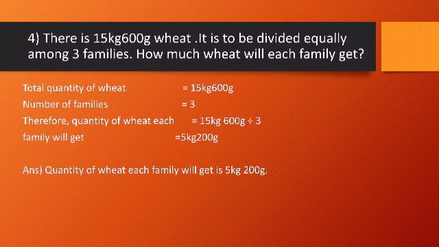Now write the statements. Total quantity of wheat 15 kg 600 gram. Number of families 3. So therefore quantity of wheat each family will get 15 kg 600 gram divided by 3. When you do the division, what will be your answer? It will be 5 kg 200 grams. So write your final answer. Quantity of wheat each family will get is 5 kg 200 grams.